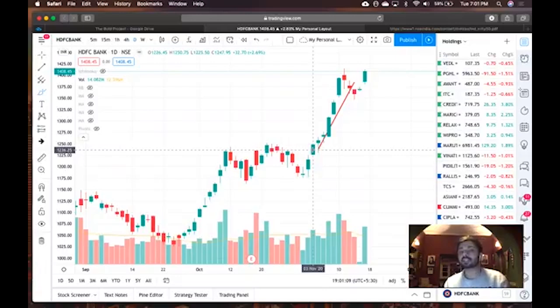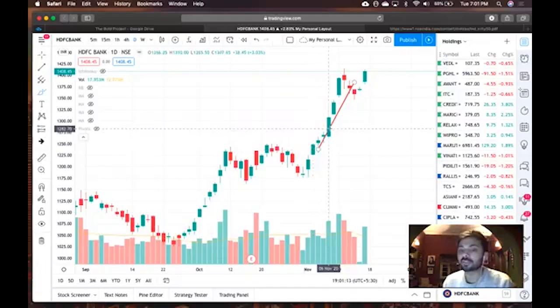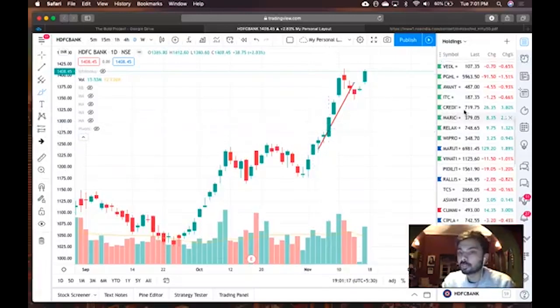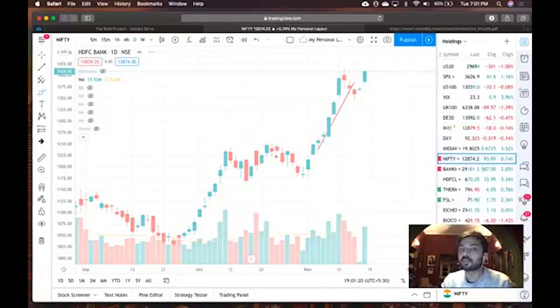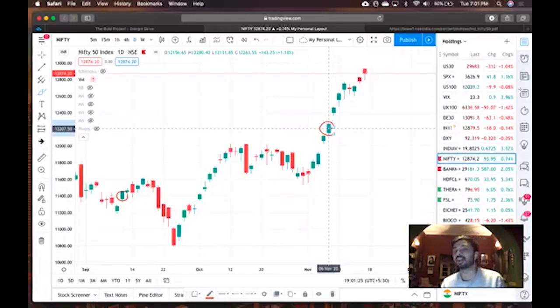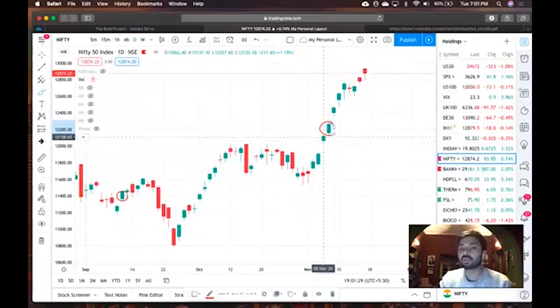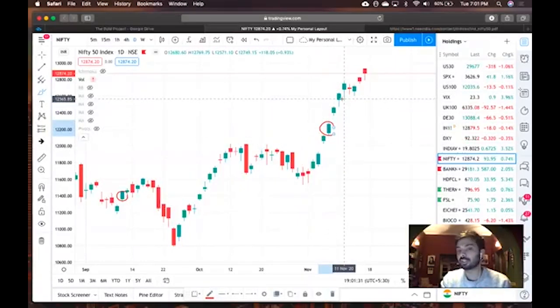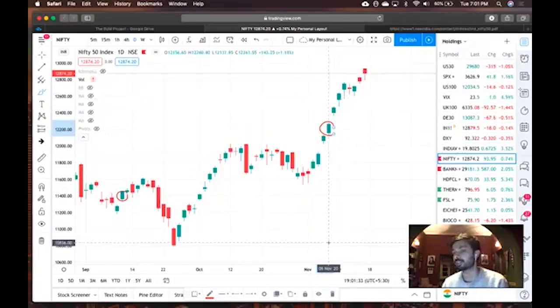Can you see HDFC Bank went up 2.7%? Let's see this example. On 6th of November, we went up 3% on HDFC Bank. This means that Nifty should have gone up on 6th November by a lot. Have a look at this. On 6th November, Nifty went up by 1.5%, 1.18%, as compared to just small percentages on the other days. I hope things are making sense.